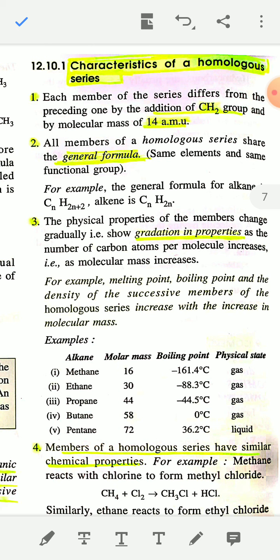Third characteristic, the physical properties of the members change gradually as the number of carbon atoms per molecule increases. That means with increasing molecular mass of the members of the homologous series, their physical properties also change. Physical properties like melting point, boiling point, and density of the successive members increase with increase in molecular mass.